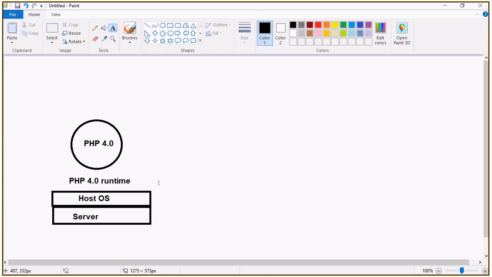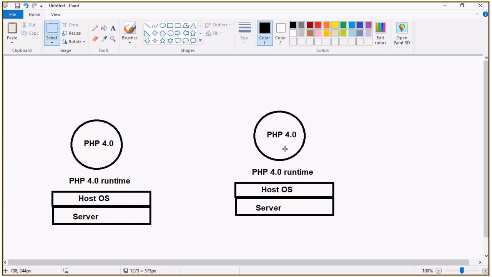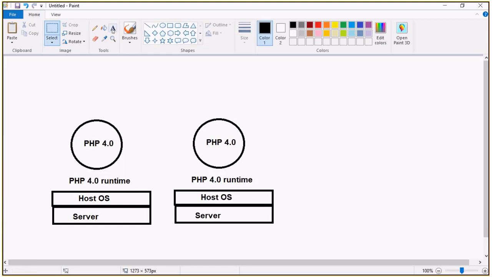This is the scenario. So in that scenario, the only option is that we need to create another machine. We need to have another machine which is connected in the network, which is going to have the PHP 5.0 runtime.